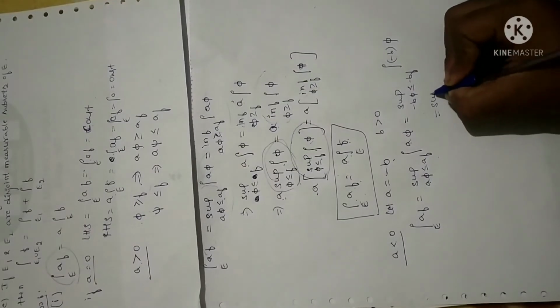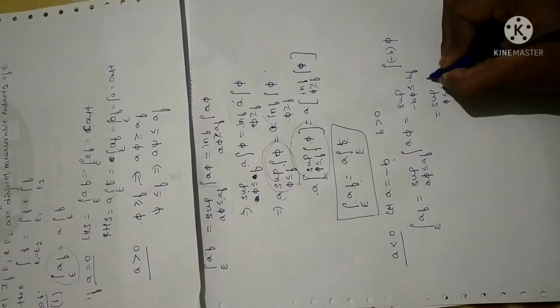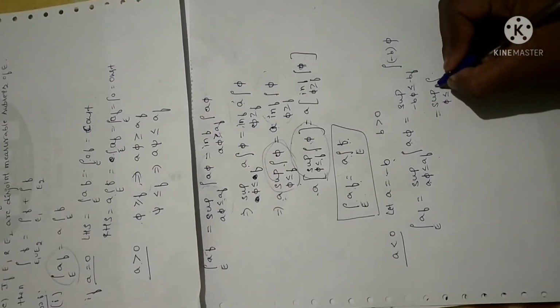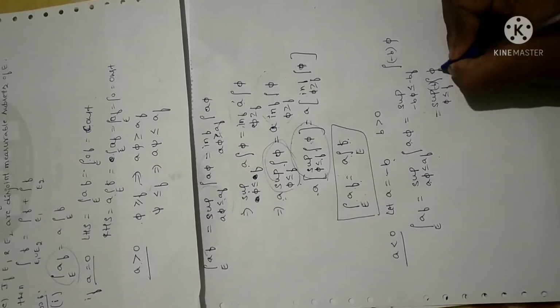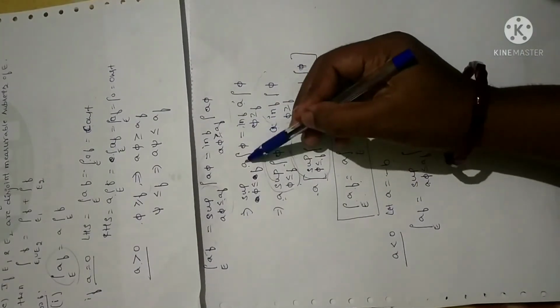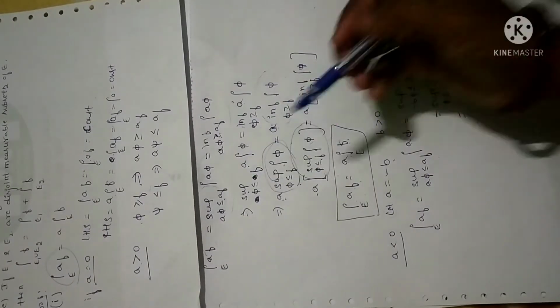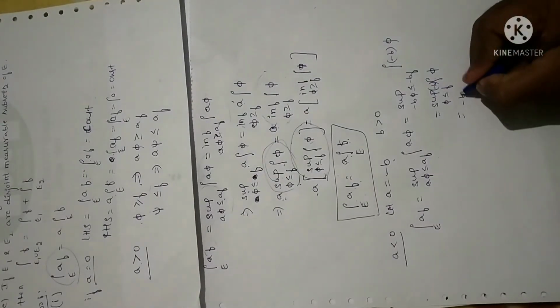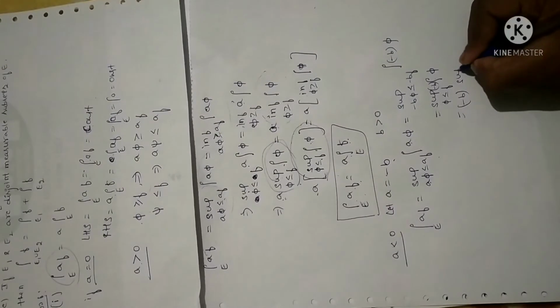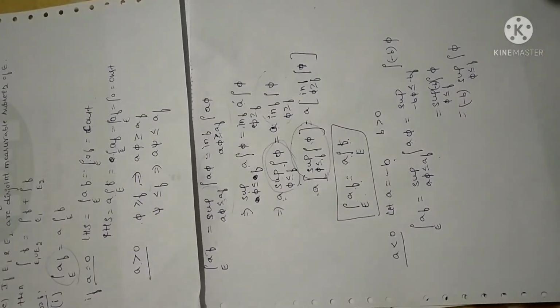Now I can write this as supremum of minus B into pi less than or equal to F. Minus B is constant. Now you can take minus B outside. It is quite common, we have already done in the previous case, that we can interchange constant and supremum. Similarly here also B is just like a constant. I can write this as minus B into supremum of pi less than or equal to F into pi.